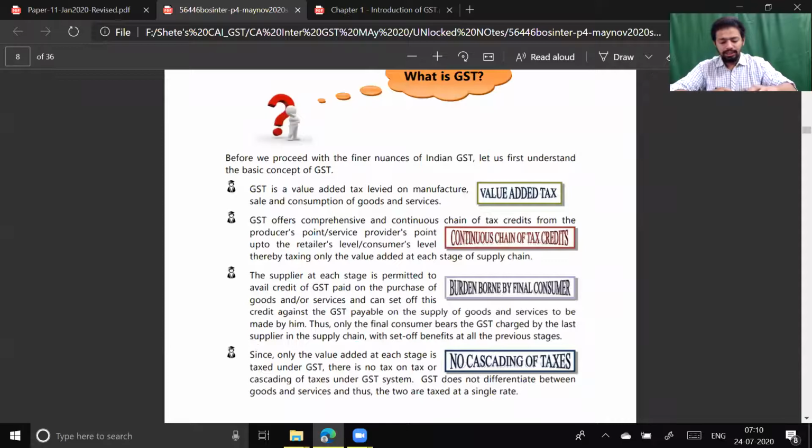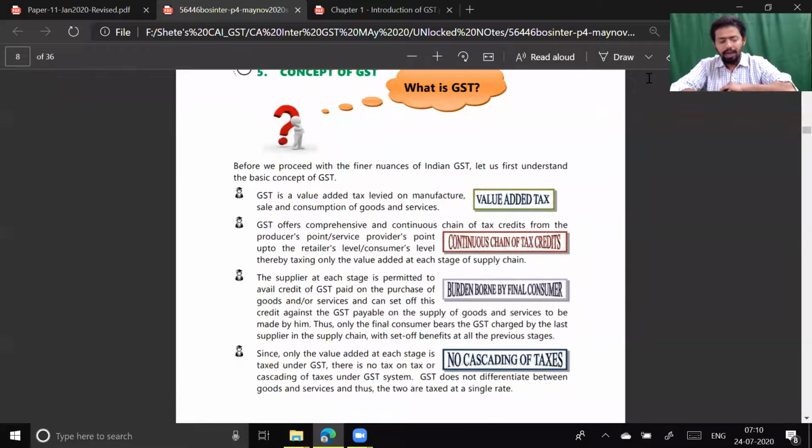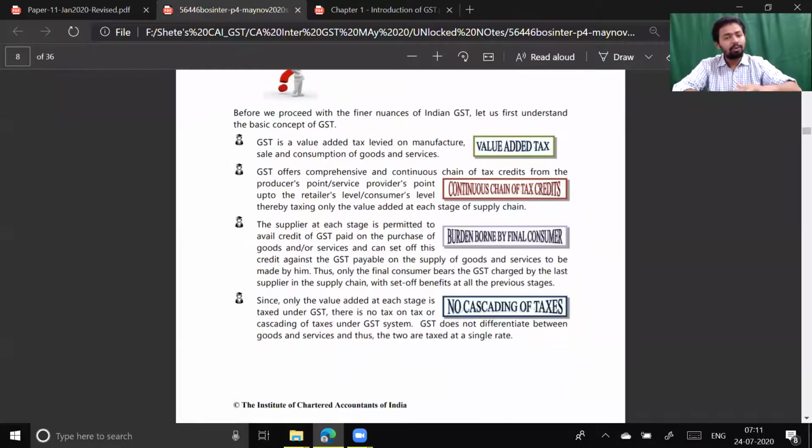What is GST? This discussion was very important. I have told you this thing. GST is a value added tax. It is applicable technically on value addition done by the supplier. And there is a continuous transfer of ITC, input tax credit, from manufacturer to distributor, distributor to wholesaler, wholesaler to retailer, and the ultimate burden will be borne by the final consumer. And this is what we have seen.